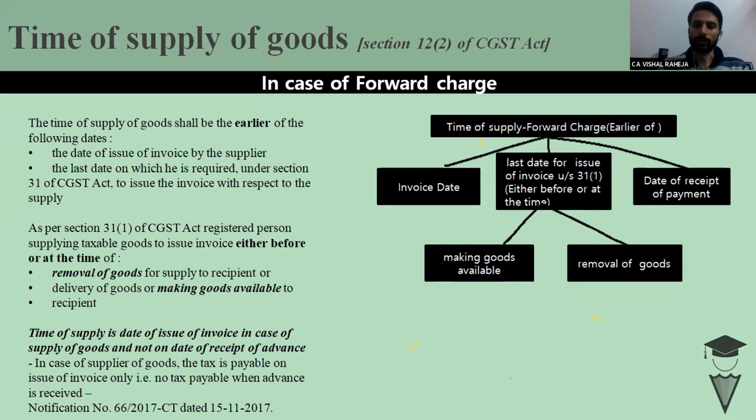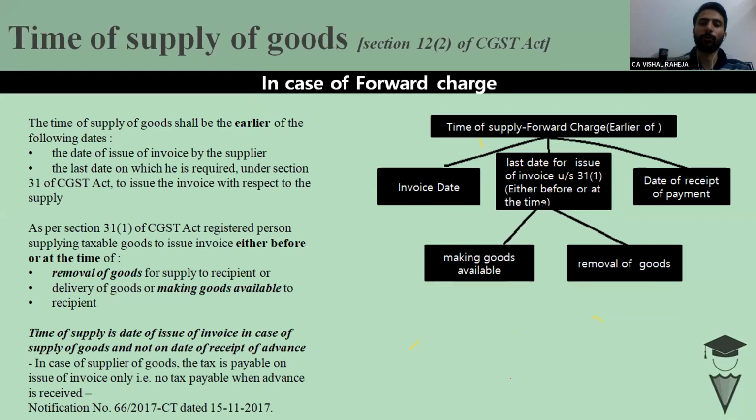If it is a composite supply, meaning the supplies are in the form of a bundled supply, then we have to see what would be the principal supply. On the basis of that, we will determine. We will not bifurcate, we will not divide the contract. We will see the meaning defined by the act in the form of composite supply and mixed supply. Through that, we should go.